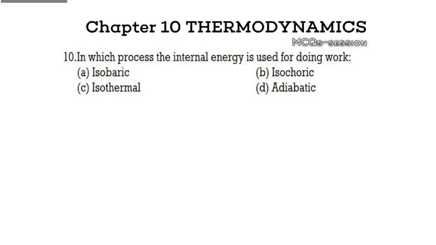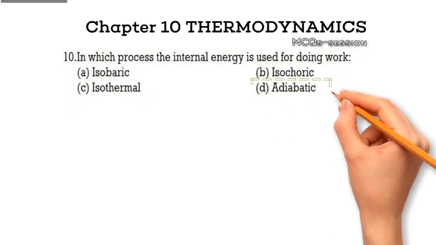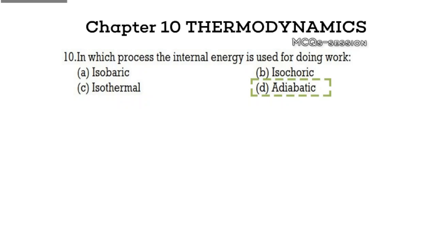Make your guess before continuing. Correct answer, option D, adiabatic. Explanation. In an adiabatic process, the work done by the system comes entirely from changes in its internal energy.